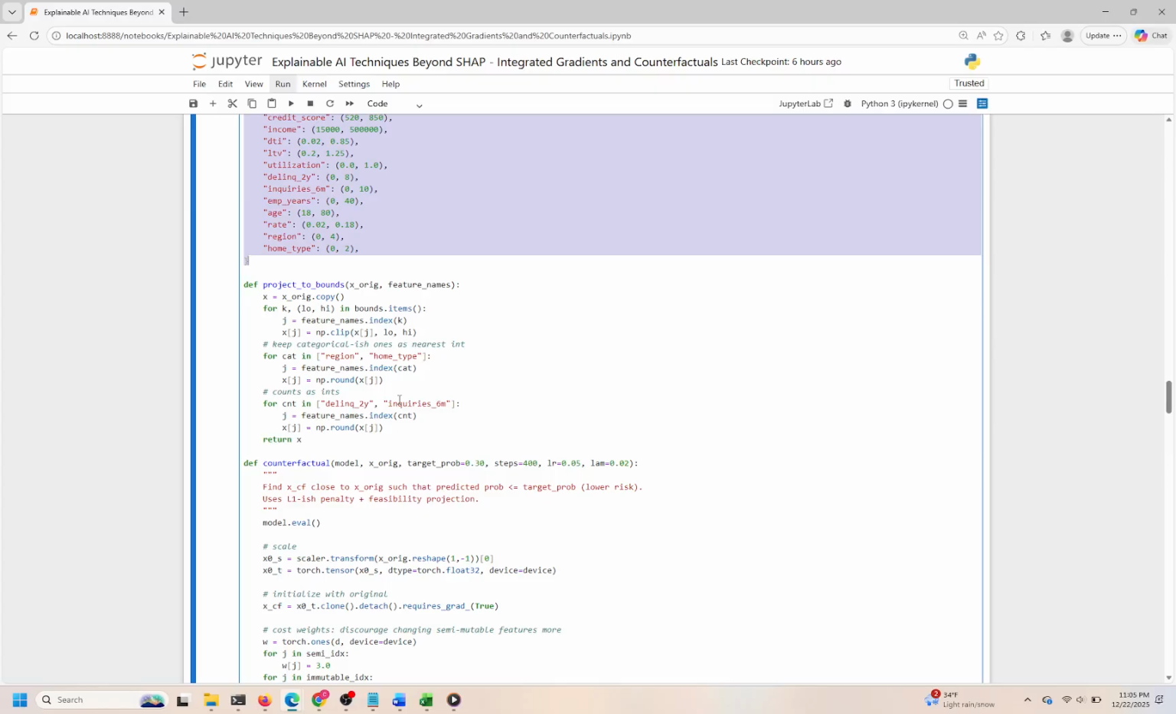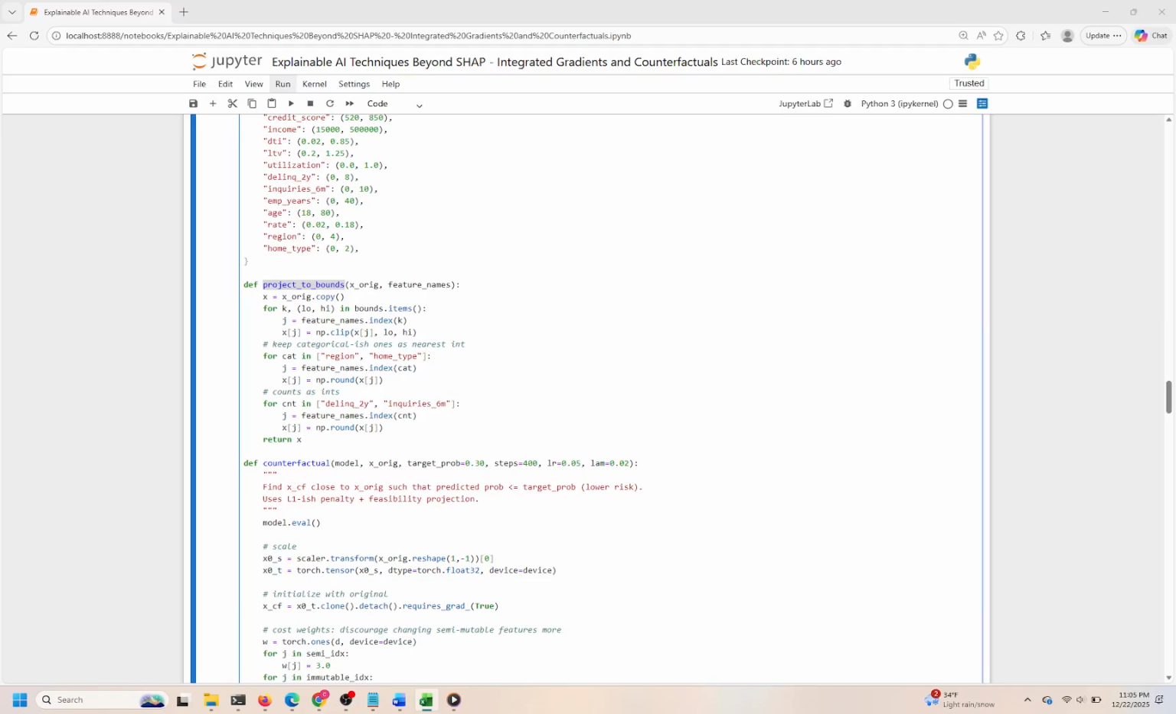The function project_to_bounds takes a feature vector in the original space and clips each feature to its allowed bounds. It also rounds categorical and count features to the nearest integer to maintain valid data types. This projection step is critical because gradient-based optimization can push values outside realistic ranges, and we need to bring them